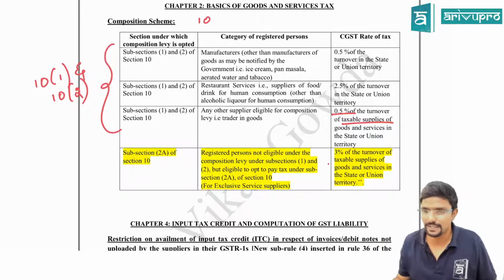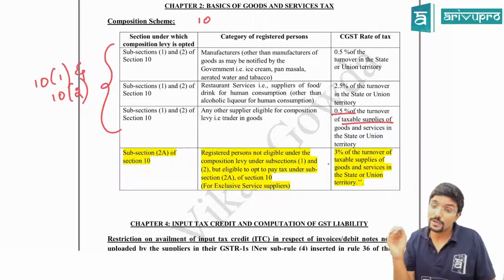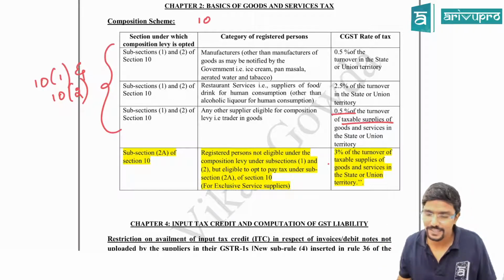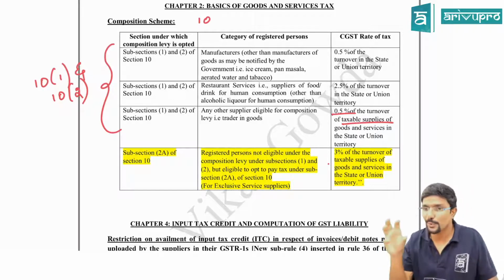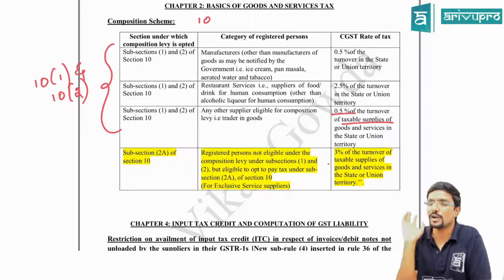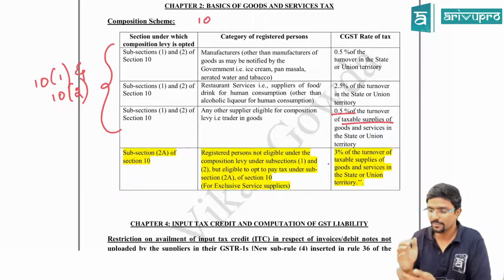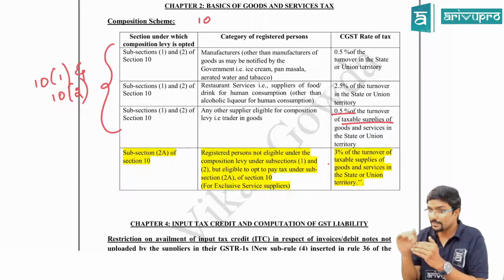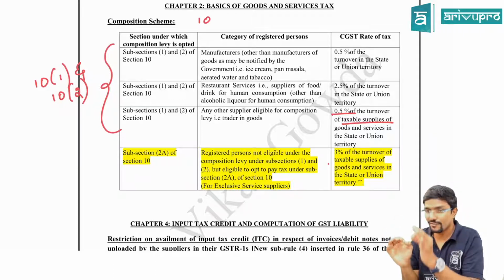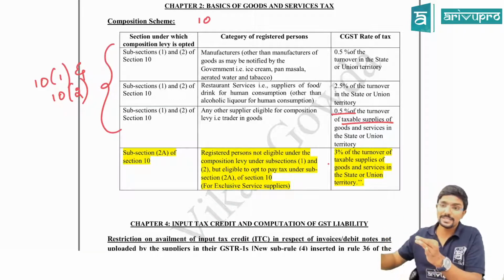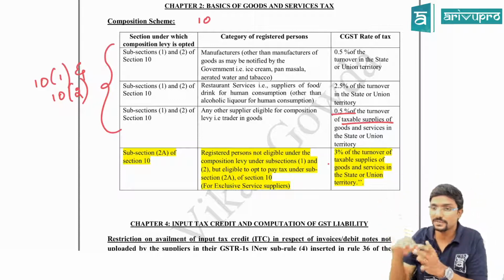Assume consultancy service. Sir, can I opt for the composition scheme even for consultancy services? Yes, provided that should be a very small service. For example, whatever turnover you are getting from that service should not exceed 5 lakh or 10% of your turnover in the previous year, whichever is higher.